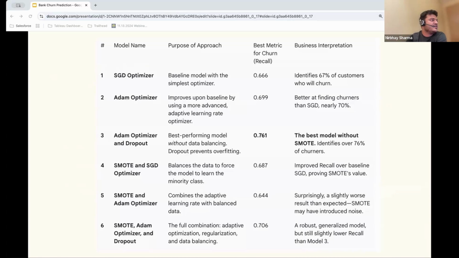After that, the next model we tried was the Adam optimizer, adaptive moment estimation. It improved the response in comparison to the SGD implementation, and we saw that the recall improved and reached 70%. But towards the end it was going more toward overfitting on the training set. When the validation part was running, it was giving more error.